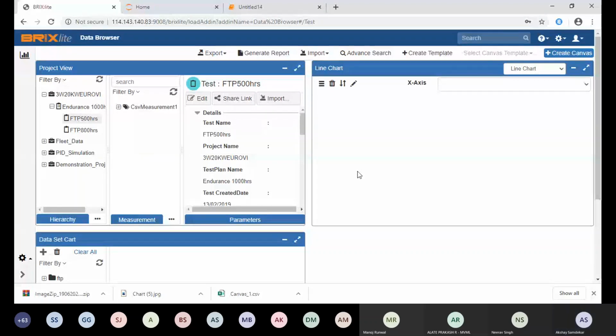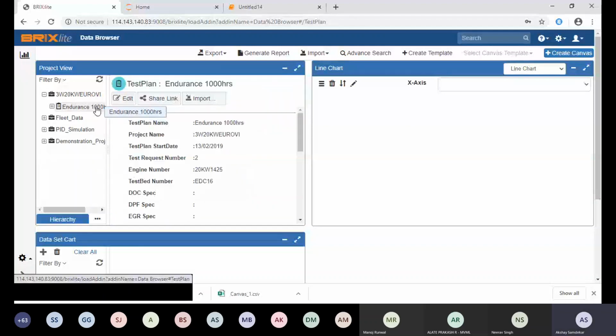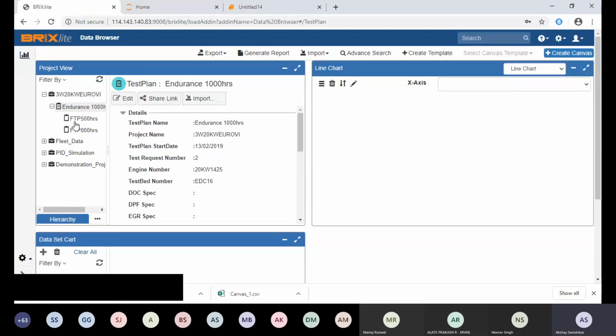So Bricklight provides you the facility to configure your metadata, and you can fill it out at the time of import of the file, and you can search it anywhere and anytime you want. Suppose you want a test data file from years ago, that is also possible, you can just search it by a metadata. And that metadata is also of your choice.